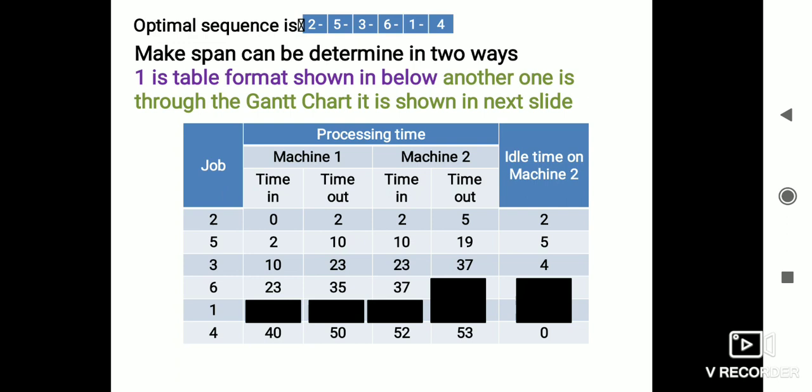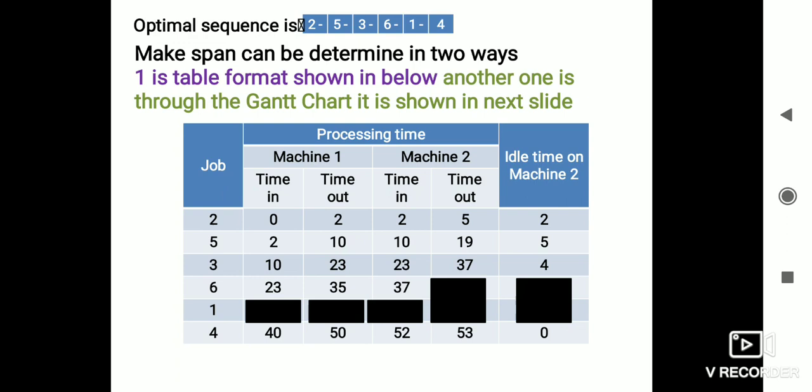Here we have to listen carefully. The completion time of the sixth job on machine 1 will be 35, and on machine 2 the completion time of the third job will be 37. So the completion of the sixth job on machine 1 is less than the completion of the third job on machine 2, which is higher. It has taken 37 minutes.